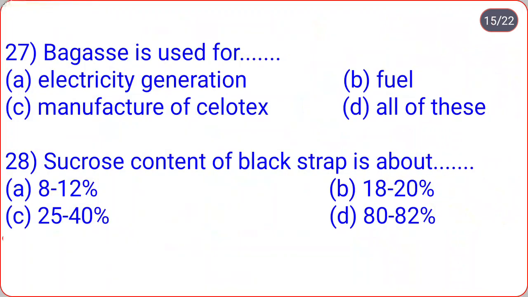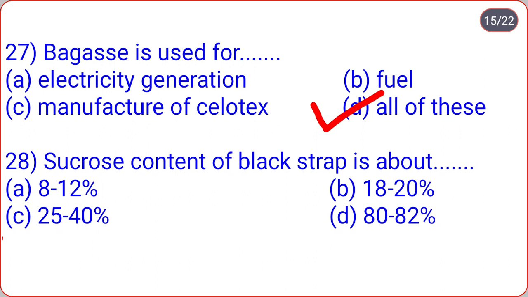The next, bagasse is used for ___: electricity generation, fuel, manufacture of cellotex, all of these. So bagasse is used for fuel, electricity generation, manufacture of cellotex, means correct option is D. All of these.